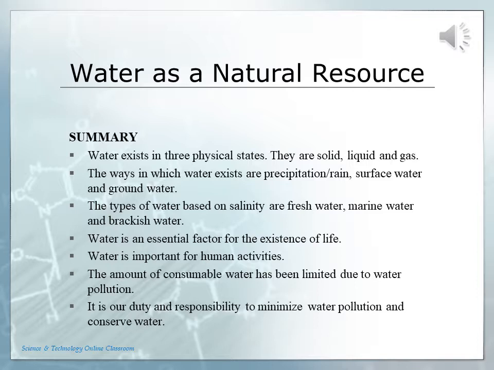Water is an essential factor for the existence of life. Water is important for human activities. The amount of consumable water has been limited due to water pollution. It is our duty and responsibility to minimize water pollution and conserve water.